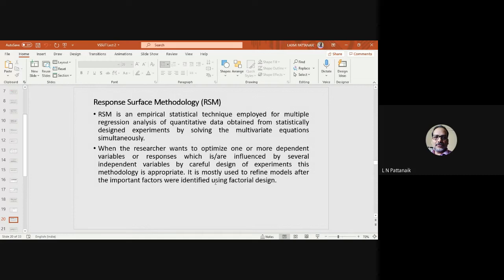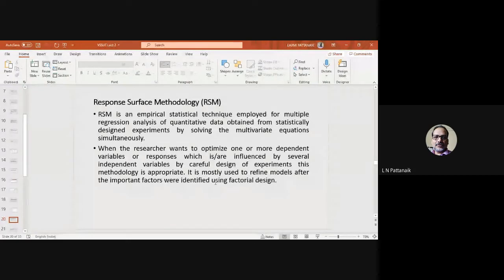It started from research in chemical engineering, but it has now pervaded all the fields of process and product design. So response surface methodology is used for that purpose. When the researcher wants to optimize one or more dependent variables, you can have multiple responses also. Of course, I have an example for multiple responses that I will show you at the end.